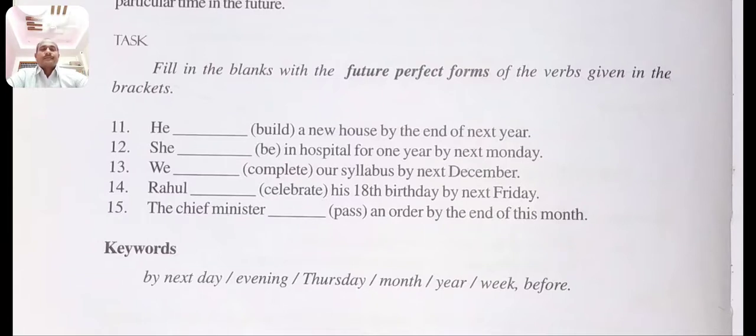For example, by next day, by next evening, by next Thursday, by next month, by next year, by next week, and before. You can easily recognize the sentences by seeing these keywords, and if you want to write future perfect tense sentences, use these keywords.